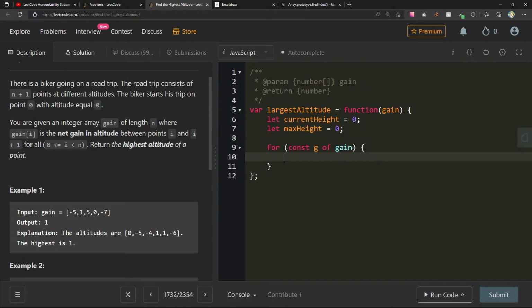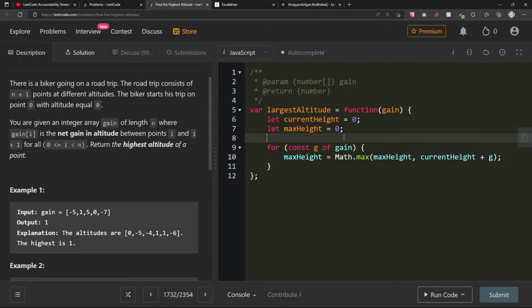Let's first calculate 0 to -5. The current height will be, altitude is 0, and then to get to -5 we can say current height plus equals g. And then max height, can we just keep doing max height equals Math.max of max height or current height plus g?